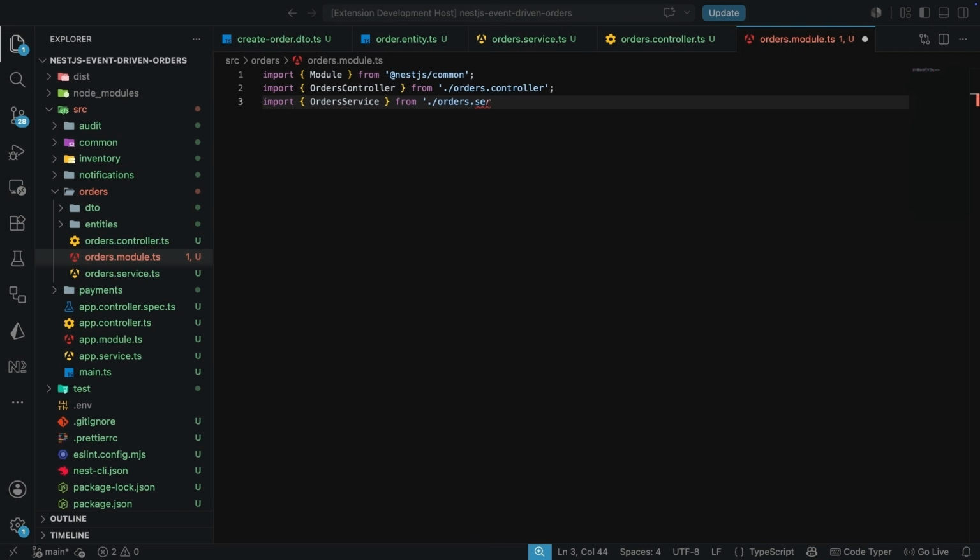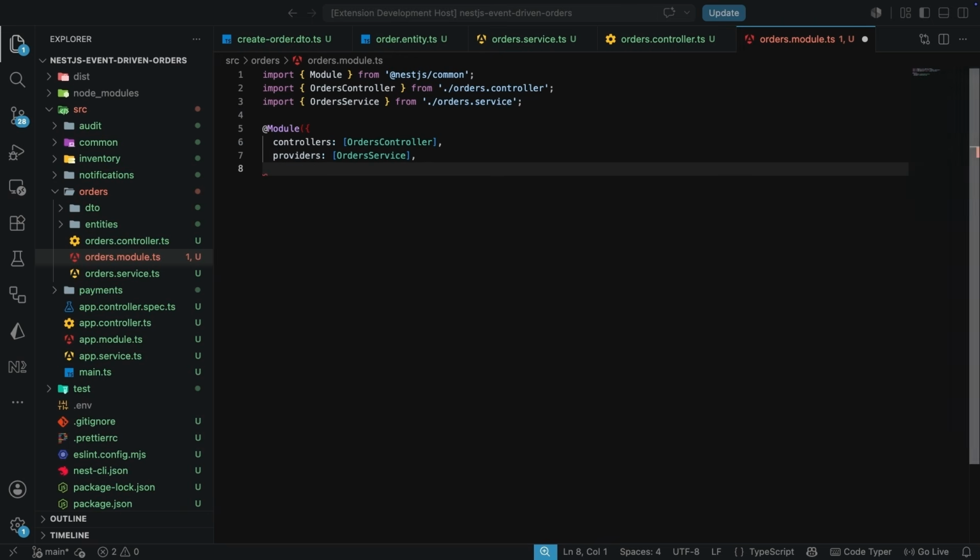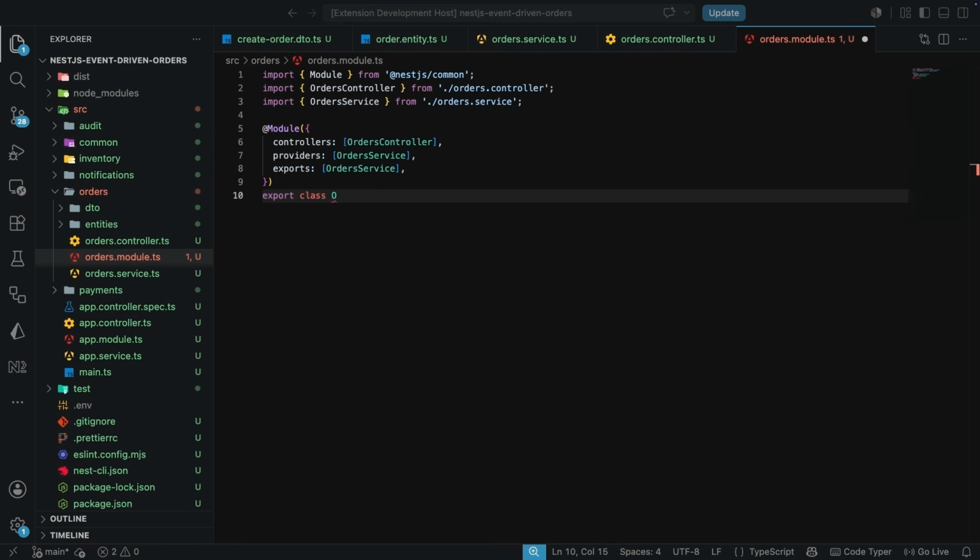The class is going to be marked with the Module decorator so that we can have the controller. Let's register the controller, which is the OrdersController class. And also the providers is going to be the OrdersService, so we can register this here. We also want to make sure we are exporting the OrdersService. Now, finally, we're going to have the class definition: export class OrdersModule.